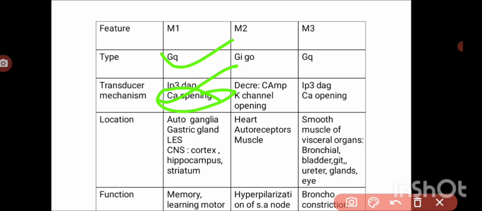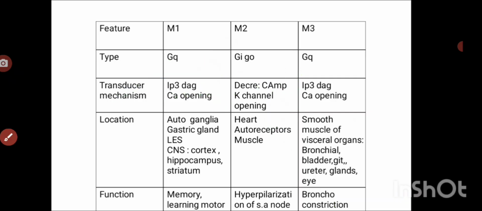In case of M2 and M4, decreased cyclic AMP and potassium channel opening give an inhibitory effect. If potassium channels open, what happens? Hyperpolarization, repolarization, relaxation of the cell will take place. So inhibitory effects will take place. This is regarding the transducer mechanisms.